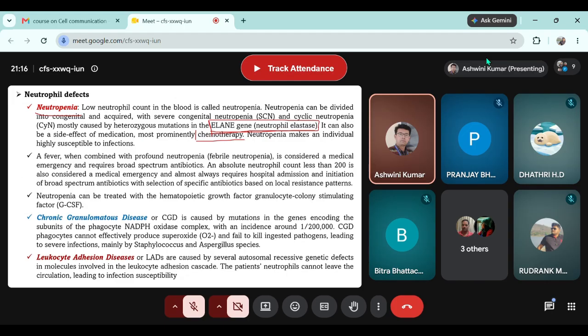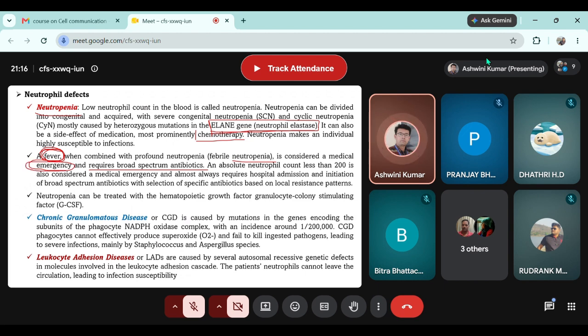Okay, so neutropenia often comes with a fever, and that condition is called febrile neutropenia. It is a medical emergency and requires broad spectrum antibiotics. See, fever is a symptom. Neutropenia is a condition. If there is a fever, that means the person, because of neutropenia, has got pathogens inside his or her body. And appearance of fever indicates that it is a medical emergency because the person is neutropenic.